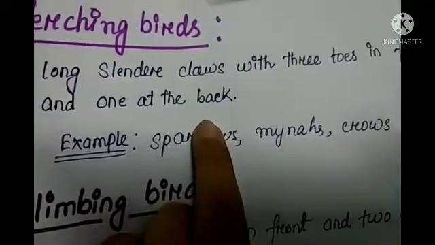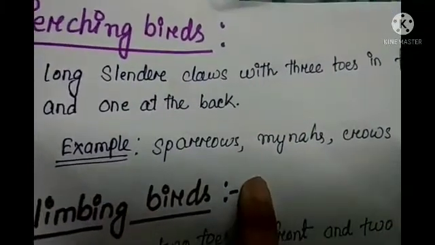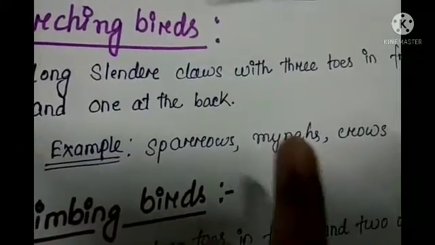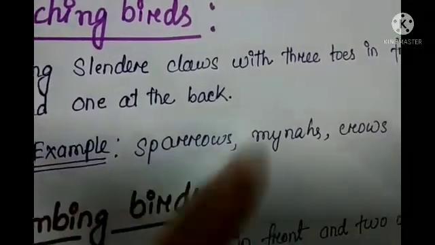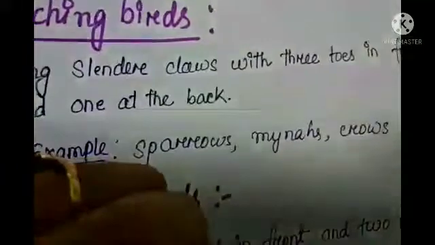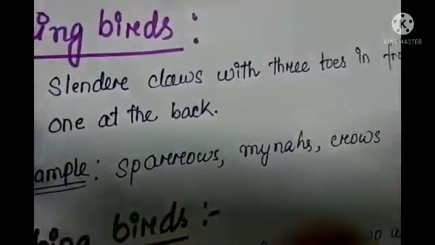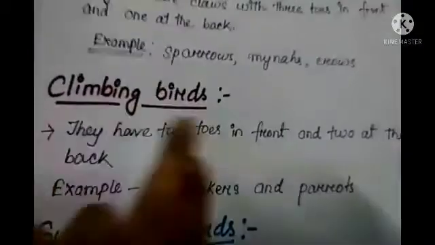And what are the examples of perching birds? Like sparrow, myna, crow. They perch on branches. Some other birds like hen have strong legs and hard claws to dig and scratch. As you know, they dig and find insects, worms or grains from the ground or soil. That helps them.